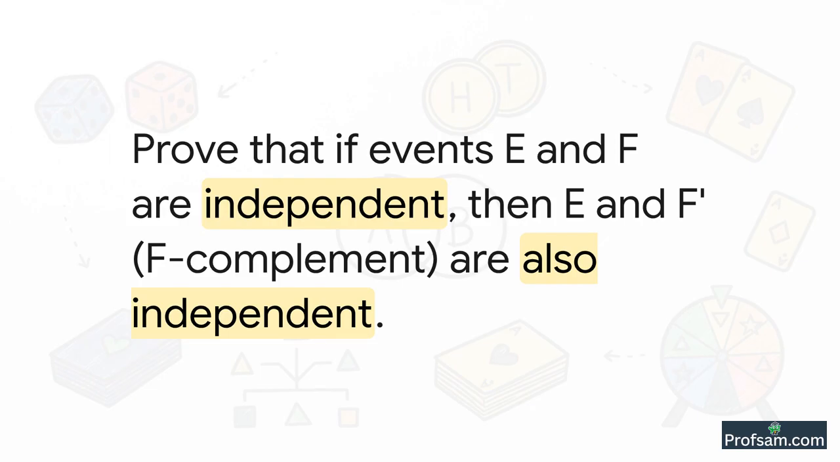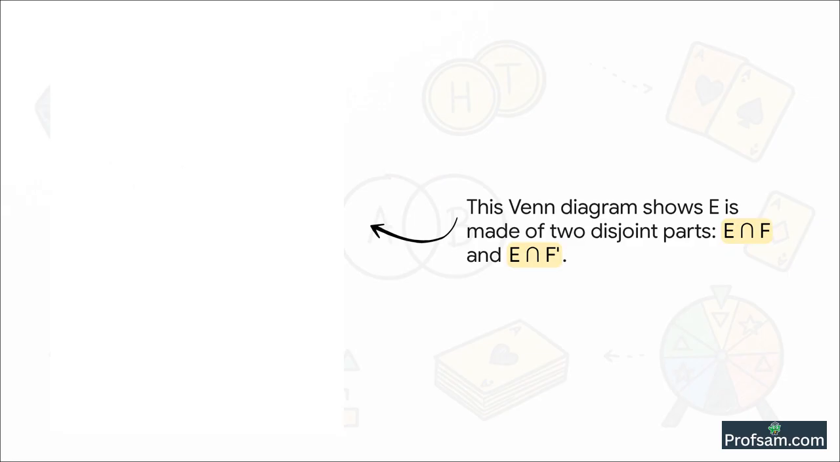Let's prove it. Before we do the algebra, just look at this Venn diagram. It makes everything so much easier to see. The entire circle E is made up of two distinct parts, isn't it? There's the part that overlaps with F, that's E intersection F. And then there's the part that is only in E and not in F, which is E intersection not F. So it's pretty clear that the total probability of E is just the sum of these two parts. Keep this picture in your mind, it's going to make the proof a piece of cake.